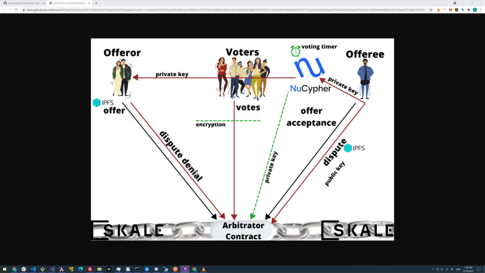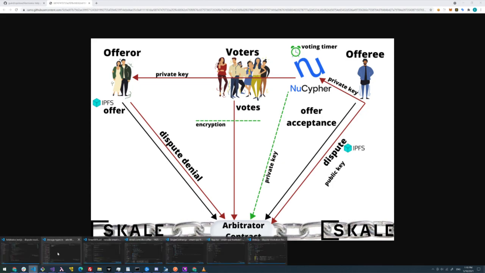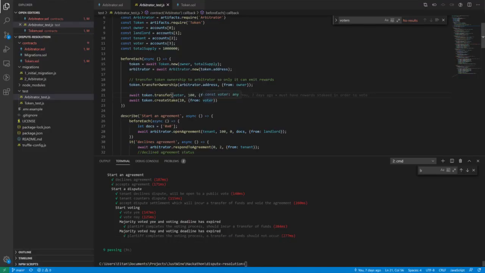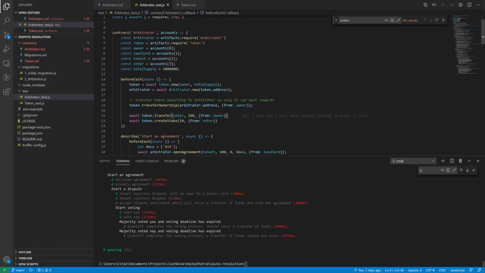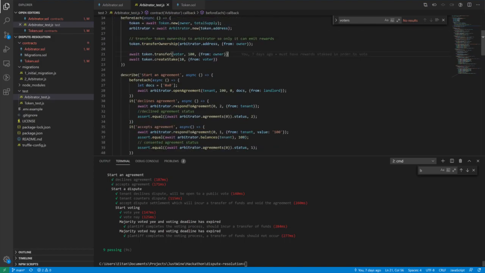So in our example, a landlord opens up an agreement, says, hey, it's a 12-month lease, $5,000 deposit, and then the tenant can either accept or decline the offer. I'm actually going to show you our unit test real quick, so I can show you an example of this.